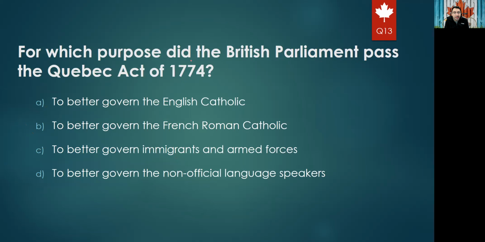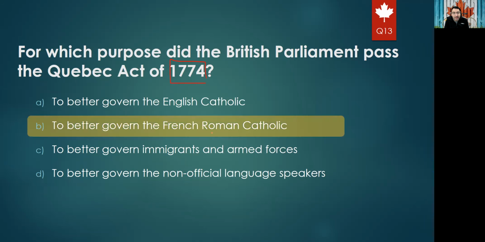Next question: for which purpose did the British Parliament pass the Quebec Act of 1774? This is another question about the same act. The options: to better govern the English Catholic, to better govern the French Roman Catholic, to better govern immigrants and armed forces, to better govern the non-official language speakers. Here, the act was to accommodate the people who speak French, and French was also one of the official languages, like English and French. So the right answer for sure will be to better govern the French Roman Catholic.